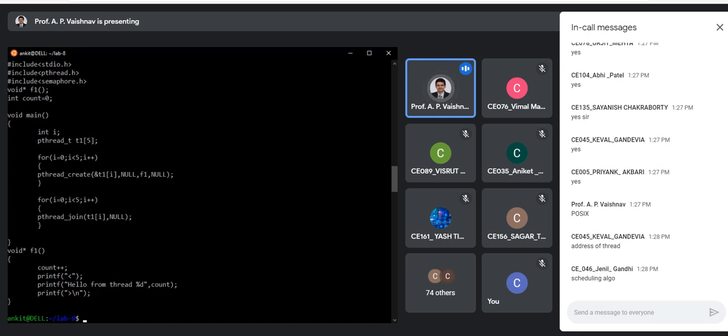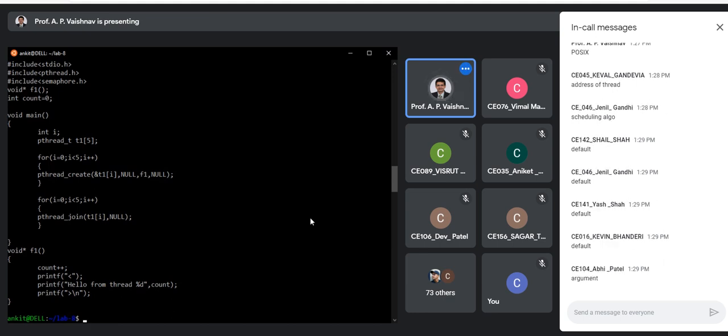But as usual, in most of the programs, as I discussed earlier, we go with NULL. So what does NULL signify in this situation? Yes, we go with default parameters. That's correct. We go with defaults.